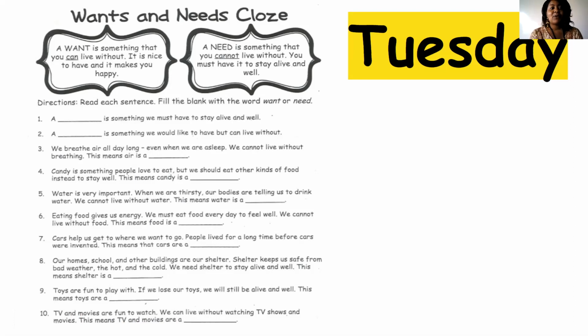All right. So remember, a want is something that we can live without. It is nice to have and it makes us happy. And a need is something that we cannot live without. We must have it to stay alive and well.